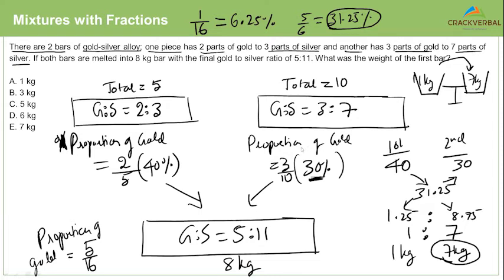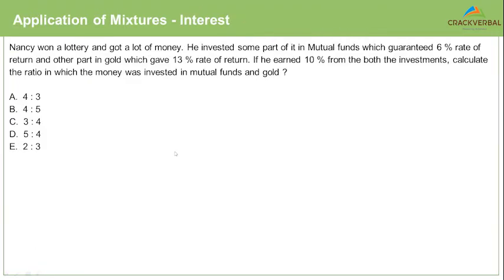Clear on this? Clear how to use the alligation diagram now? Any problems, any confusions? Okay, all right, none. So let's move to the application part. A lot of you might be thinking the alligation diagram is applicable only when there's a direct problem on mixtures. Not necessarily. It's applicable in so many other areas also. That is the brilliance of the method, and that's why it's such a sought after method.